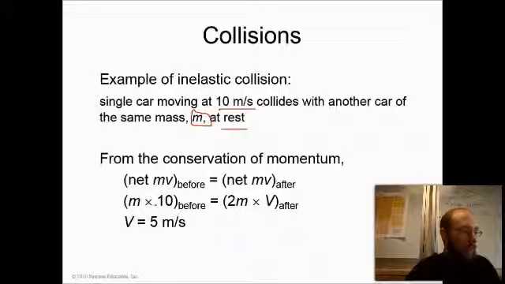Now, by the law of the conservation of momentum, the net momentum before the collision equals the net momentum after the collision. And the momentum after the collision is equal to the total mass of the two cars times their speed, which is what I want to find out. I know that it equals the total mass of the two cars times their speed because the two cars stick together, and the first car's mass is equal to m, and the second car's mass is equal to m, and m plus m equals 2m.